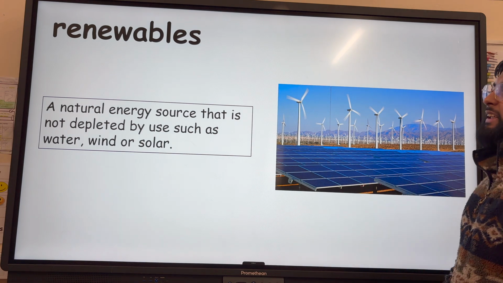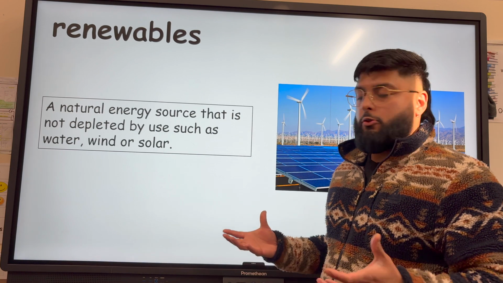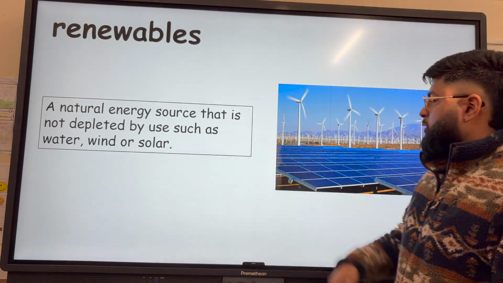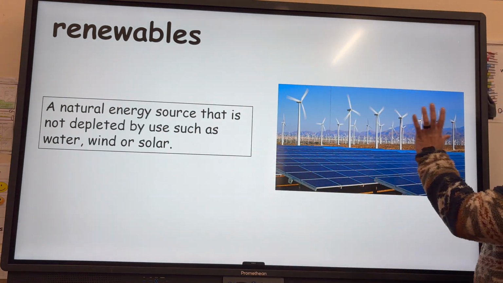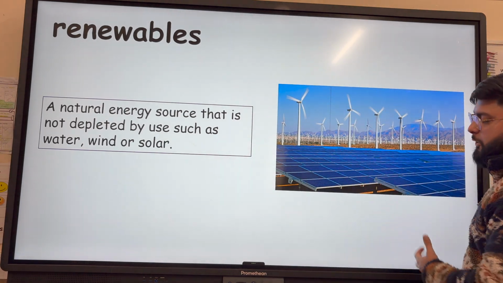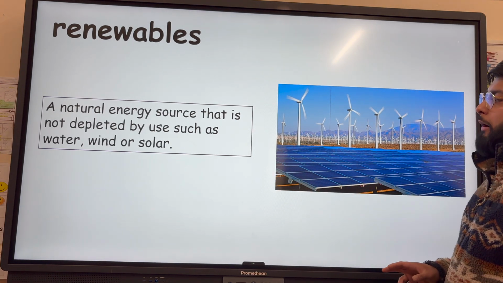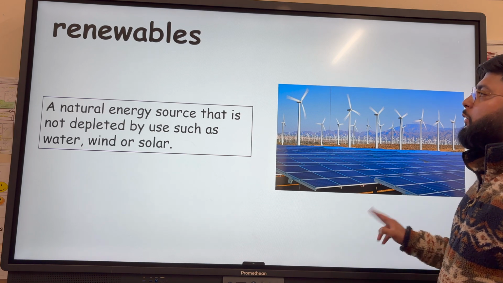Whereas renewable energy, these are natural energy sources that are not depleted. In other words, they won't run out. So things such as water, wind or solar energy. So we in the UK will tend to use more wind energy because we are the windiest nation in Europe. But other countries, for example, Portugal, might utilise solar power more, have energy production such as solar farms.